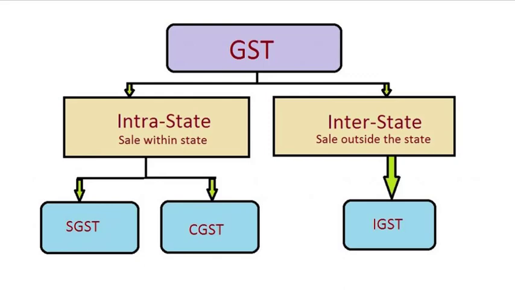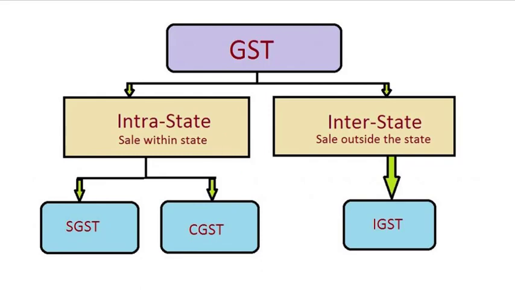What determines if CGST, SGST or IGST is applicable? To determine whether central GST, state GST or IGST will be applicable in taxable transactions, it is important to first know if the transaction is an intrastate or interstate supply. Intrastate supply of goods and services is when the location of the supplier and the place of supply, that is, the location of the buyer, are in the same state.